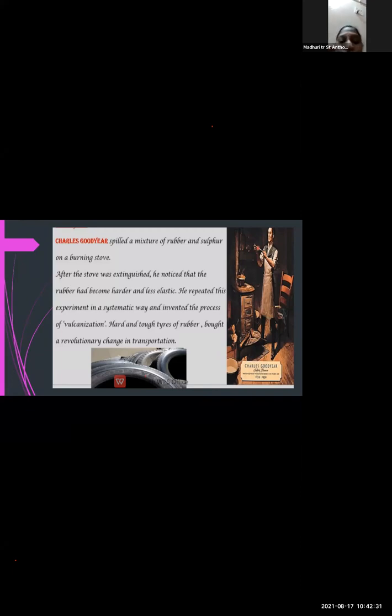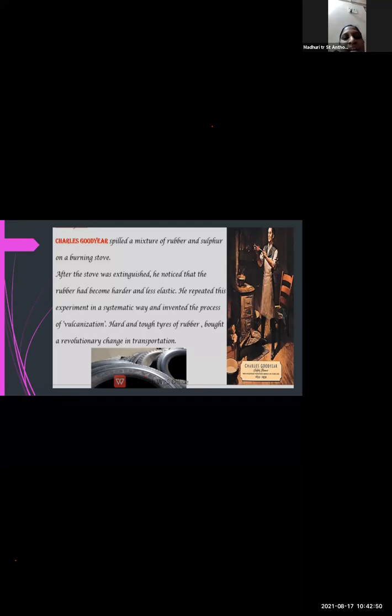So what is the property of elasticity? The property of elasticity is that when you stretch the rubber, it is having a property of elasticity. Okay, it can be stretched and again it can come back to its original position.